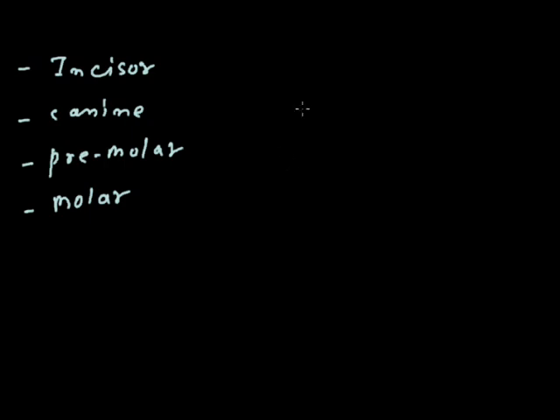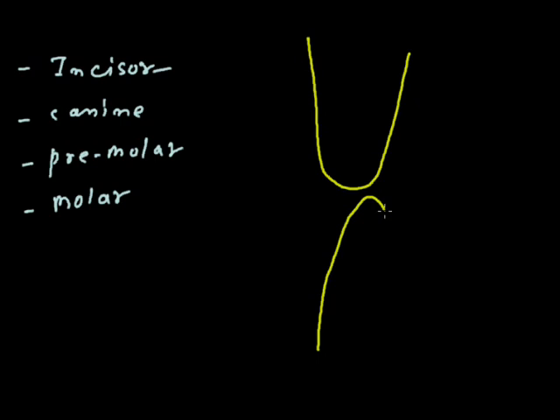Each tooth is present at the surface of the mouth. First the incisor teeth are present, later on canine teeth, then premolar and then molar. If I would like to draw the diagram of the jaw, this is the upper jaw and this is the lower jaw. Upper jaw and lower jaw are both present inside the mouth. Half upper jaw and half lower jaw.